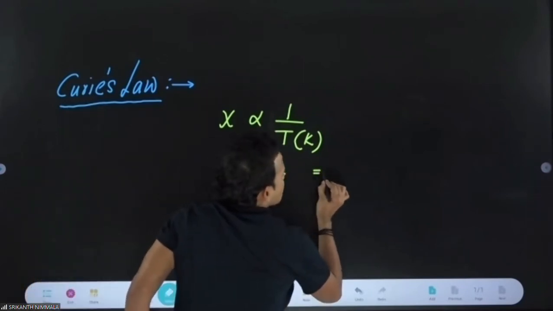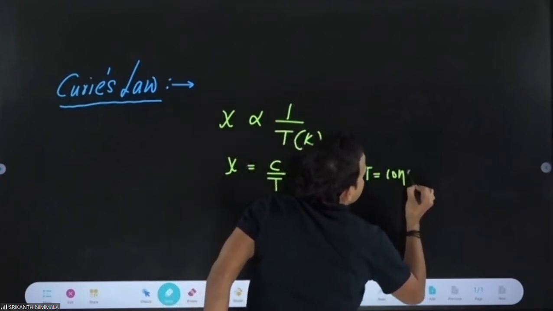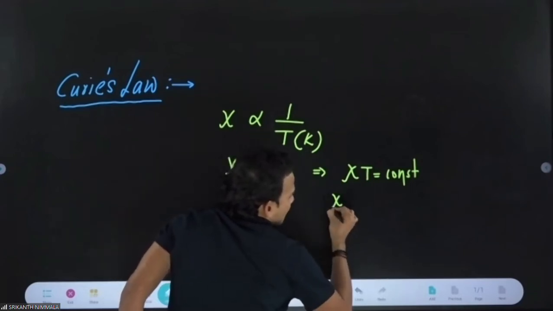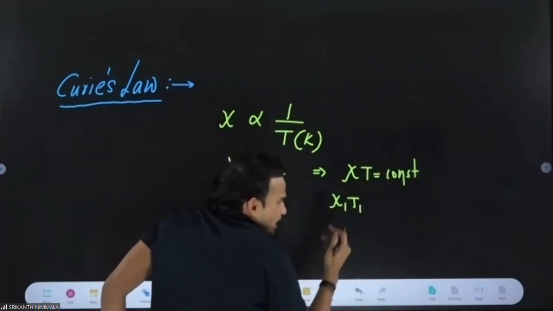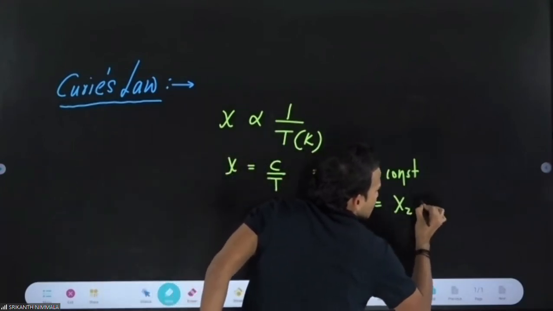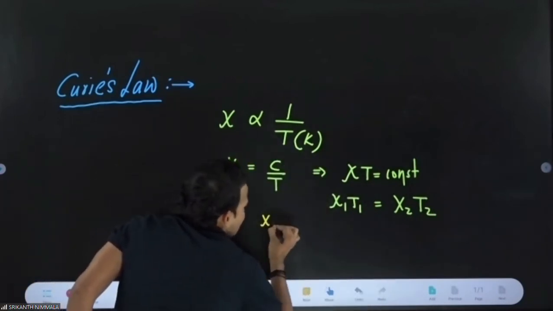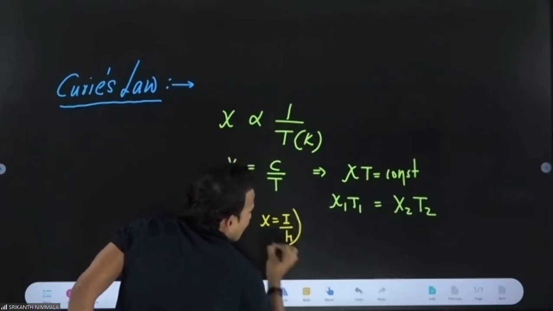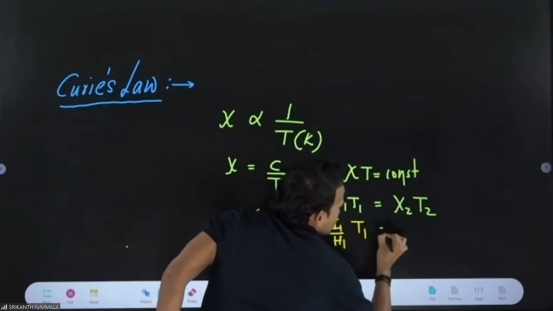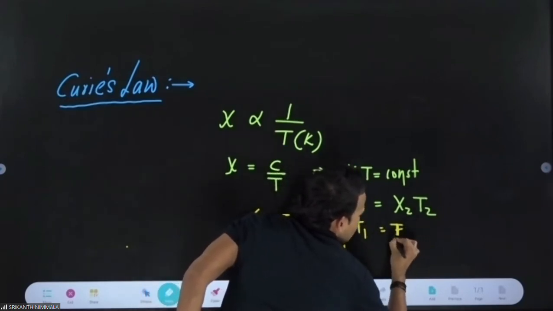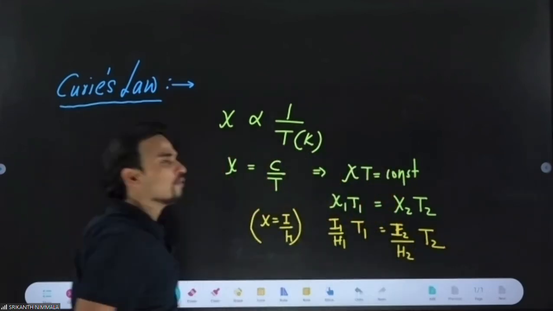That means from here you can say Xi into T will be constant. If Xi into T is constant, then Xi1 at temperature T1 and Xi2 at temperature T2 give Xi1 T1 equal to Xi2 T2. And Xi is also equal to I by H, so you can put that here: I1 by H1 into T1 equals I2 by H2 into T2, depending on what the question asks. This is our Curie's law.